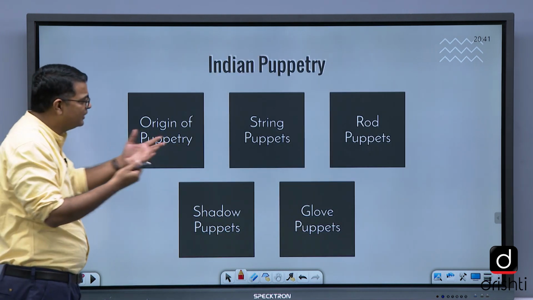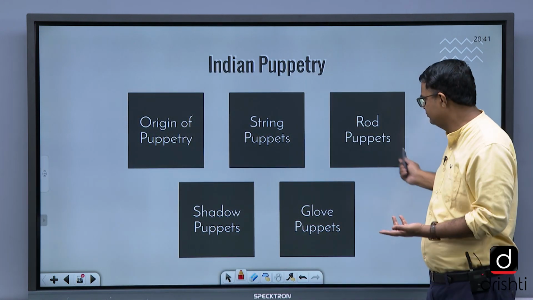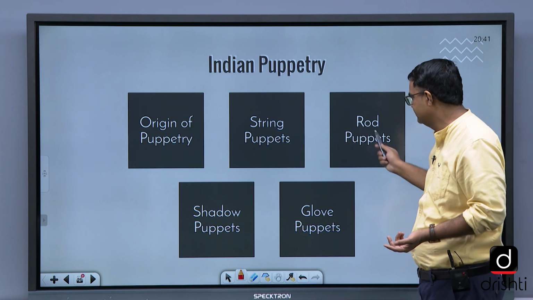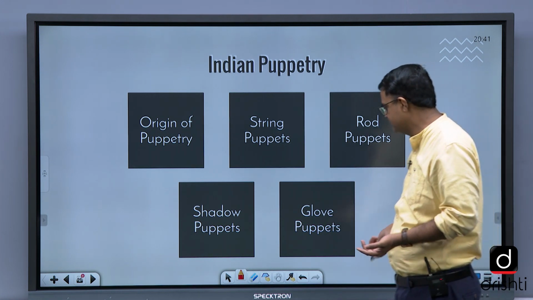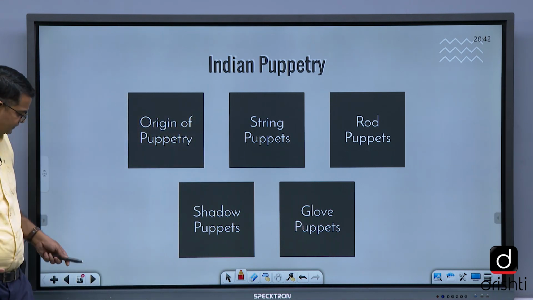Indian puppetry is okay, it's not very important, but they can ask you these things that you need to focus on. Origin of puppetry, string puppets, rod puppets, shadow puppets, glove puppets. These are the important areas.